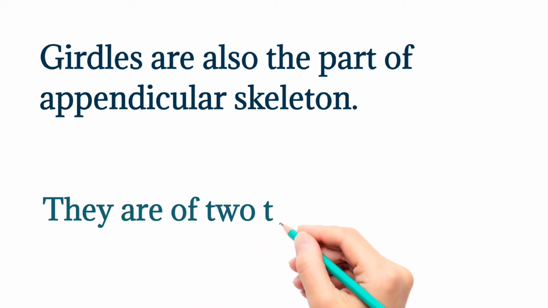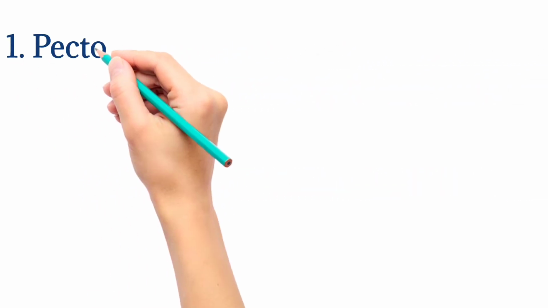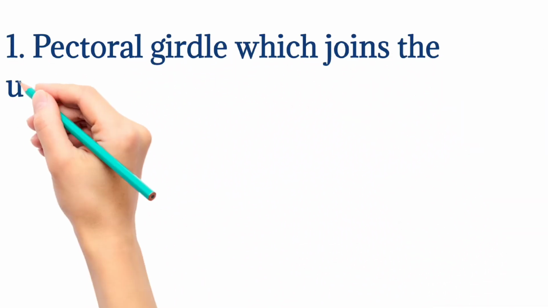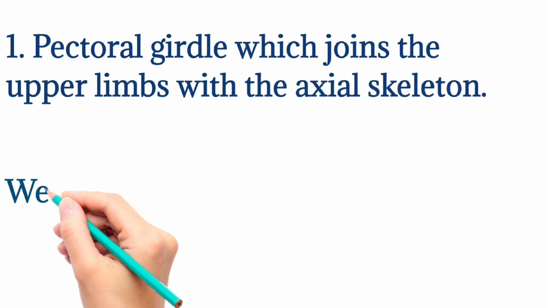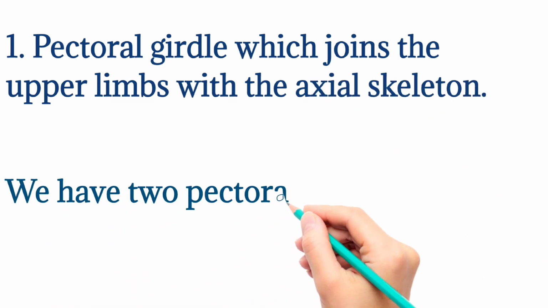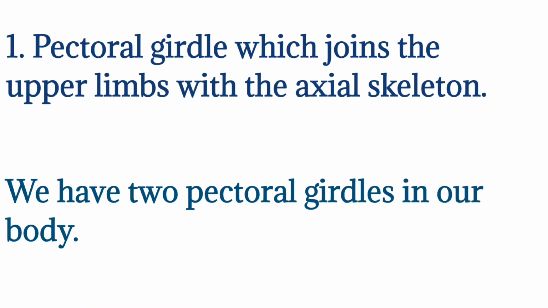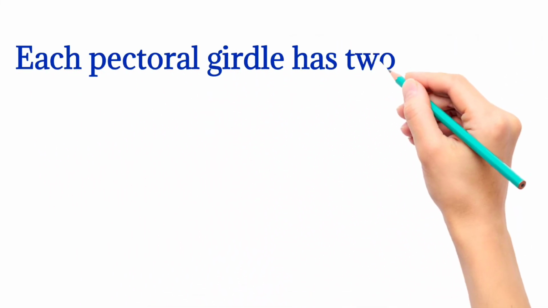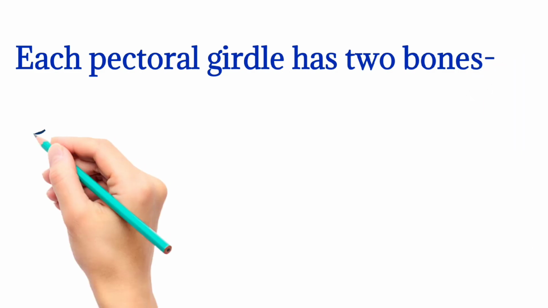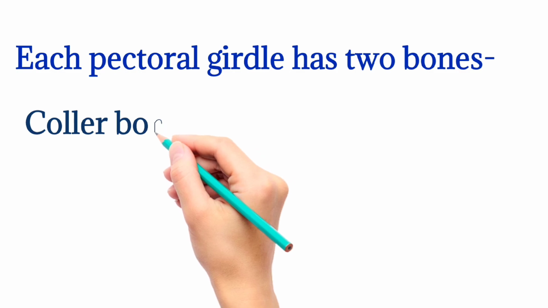We have two types of girdles, the pectoral girdle and the pelvic girdle. The pectoral girdle joins the upper limbs, like hands, with the axial skeletal system. We have two pectoral girdles in our body. Each pectoral girdle consists of two bones, one collarbone and a shoulder bone.